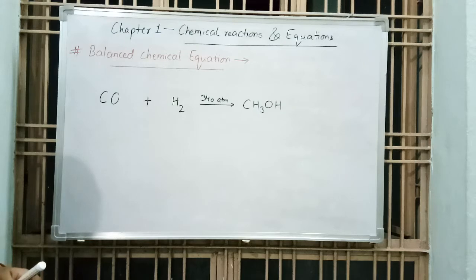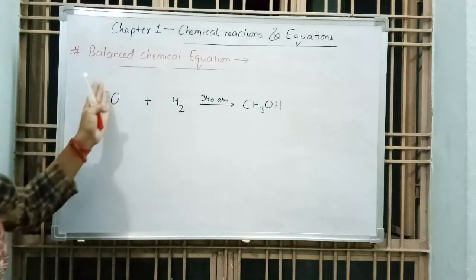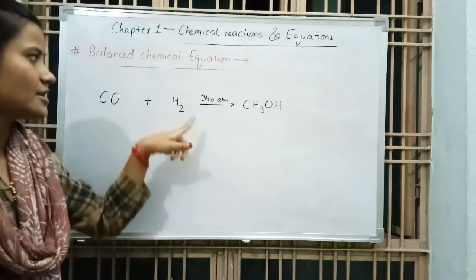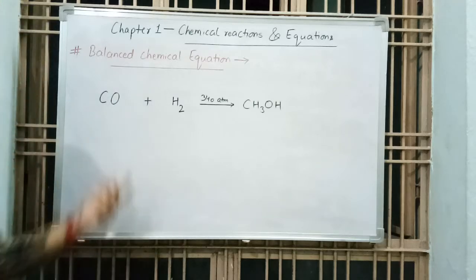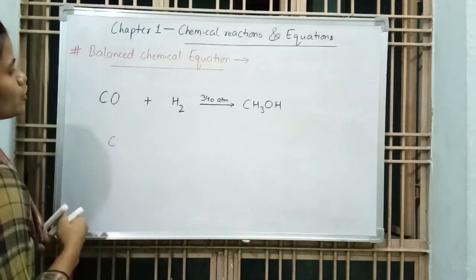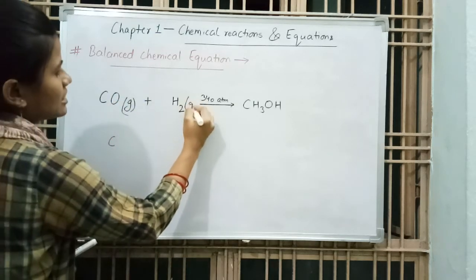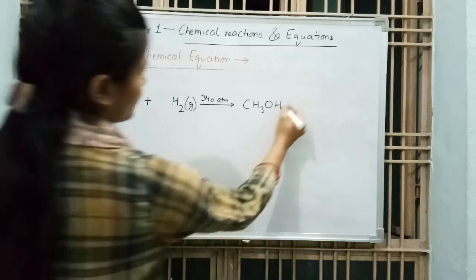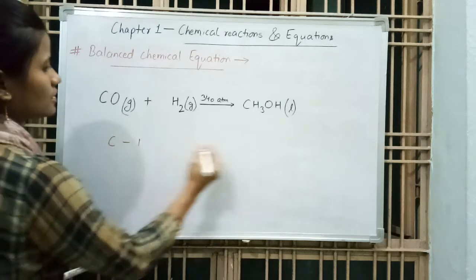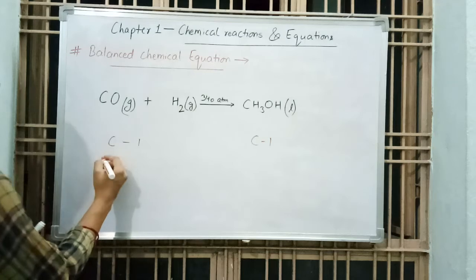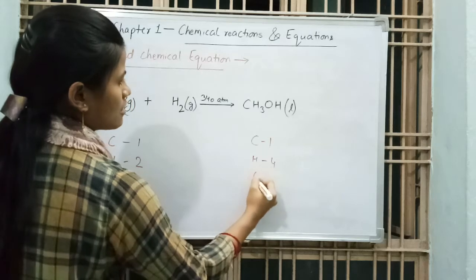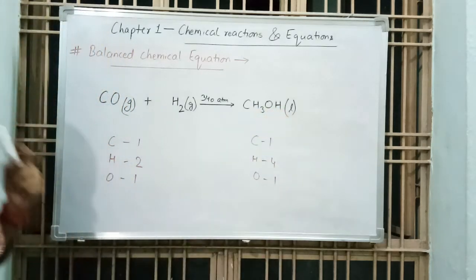So what happened? It means that some chemical equations take place in which temperature, pressure, catalyst are written above or below the arrow. So we have to balance this equation also. Here carbon monoxide is a gas, hydrogen is also a gas, and methanol is a liquid in state. We have to balance it. Carbon is 1. Here number of carbon is also 1. Hydrogen is 2. Oxygen is 1. Here hydrogen is 4. Oxygen is 1. 3 plus 4 hydrogen atoms.